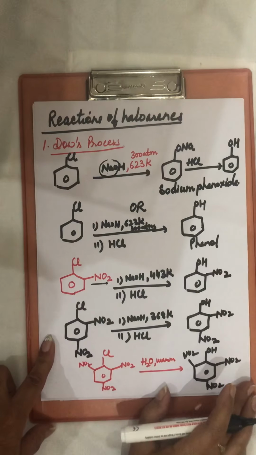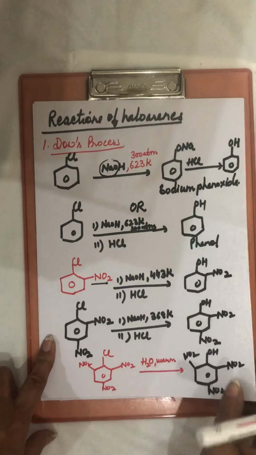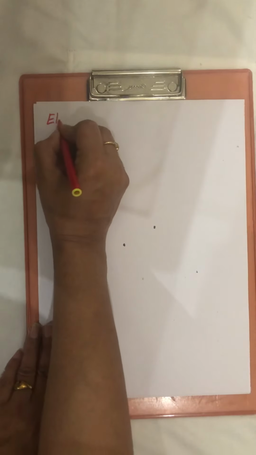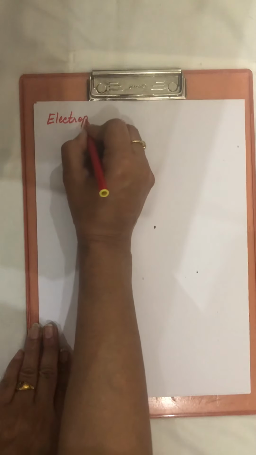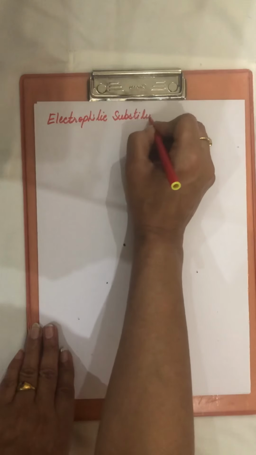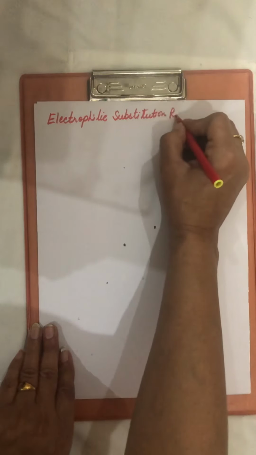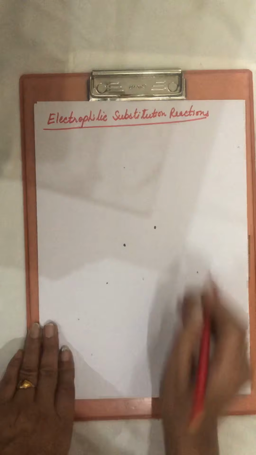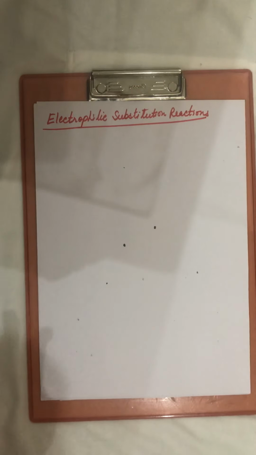Now after doing nucleophilic substitution reactions, we are doing the second type of reactions shown by haloarenes, and these are called electrophilic substitution reactions. And we know electrophilic substitution reactions are the 5 reactions, that is halogenation, nitration, sulfonation, Friedel-Crafts alkylation and Friedel-Crafts acylation.